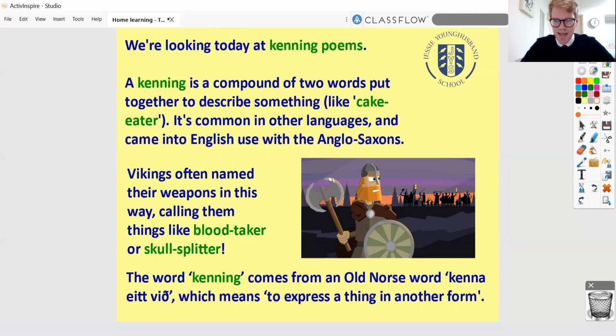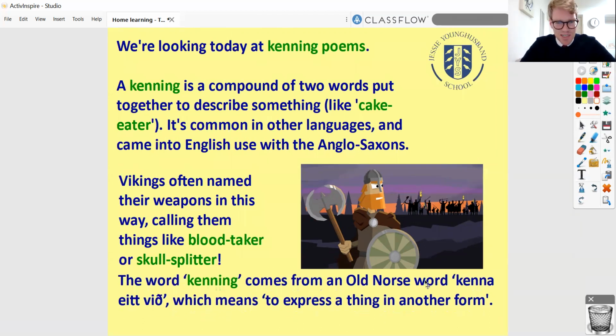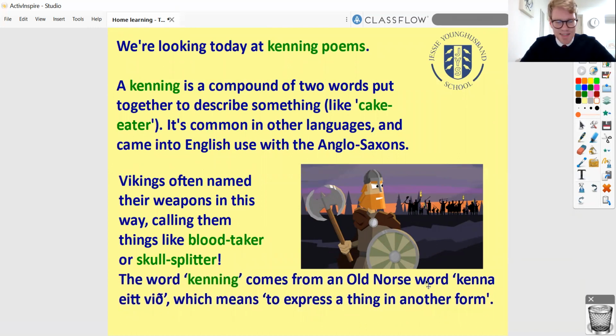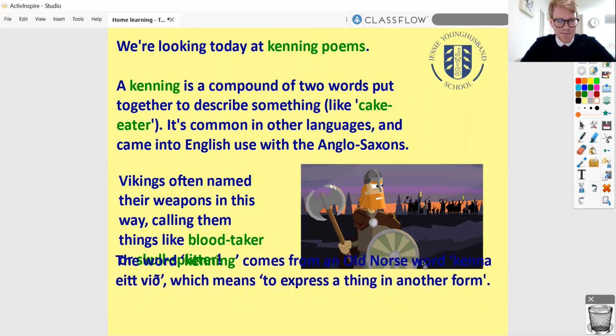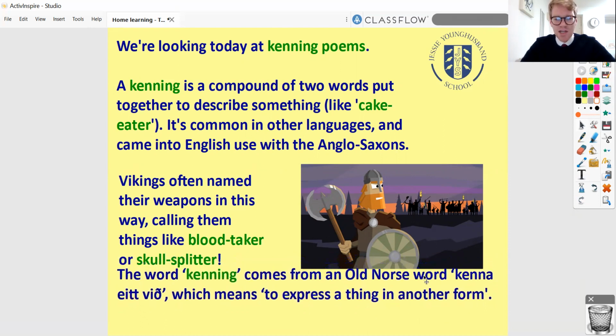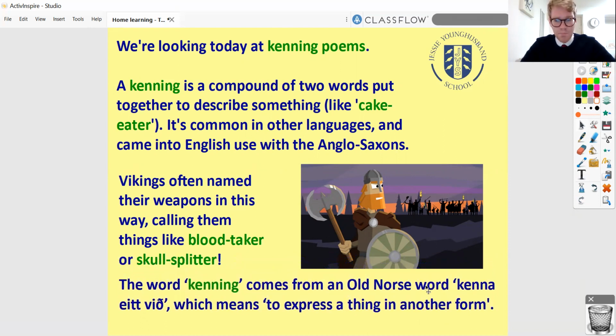Shall I have a go at pronouncing that? Oh, apologies if this is offensive. I'm going to say kenna eat vio. Might be completely wrong. And that means to express a thing in another form. And that's exactly what we're going to do today. We're going to try to express a thing or say something in a slightly different form.